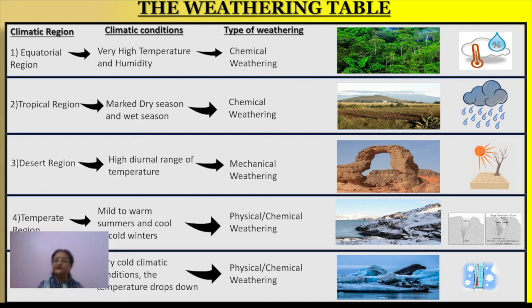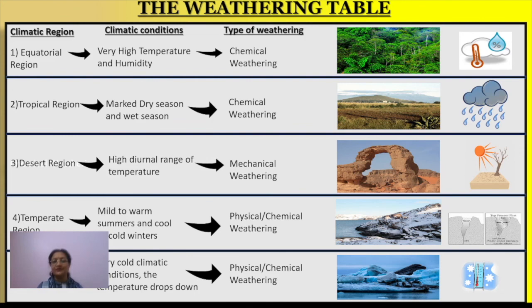Not exfoliation or block disintegration or granular disintegration, but the fourth one, that is frost action. Frost action can be clearly seen in certain parts of the temperate region, okay, where the night temperature goes very low, below 0 degrees. There, this becomes possible. And in certain other cases, you will find chemical weathering is seen in the temperate region.